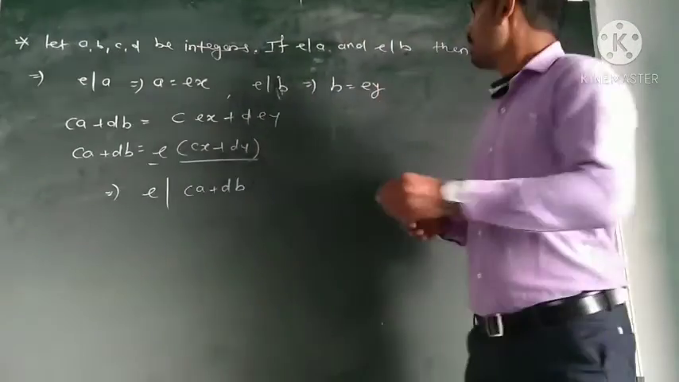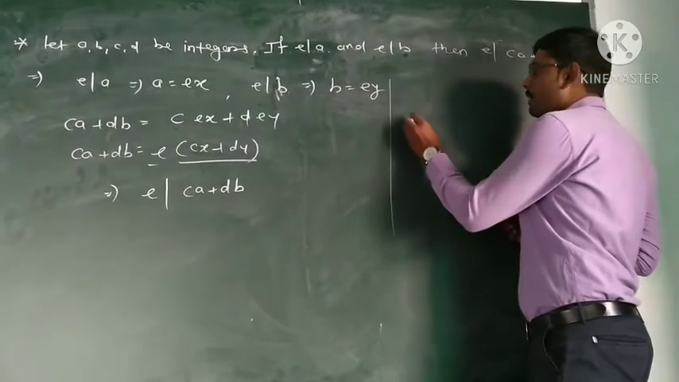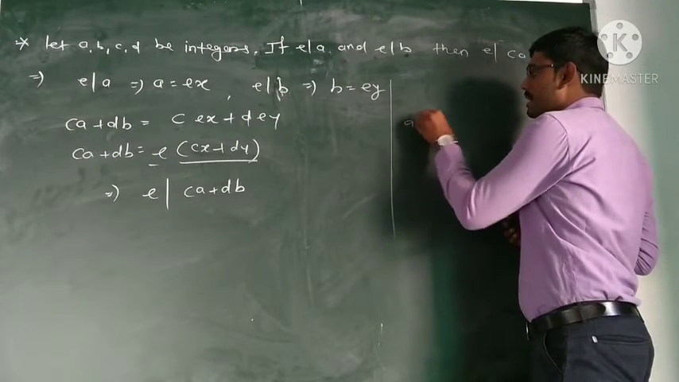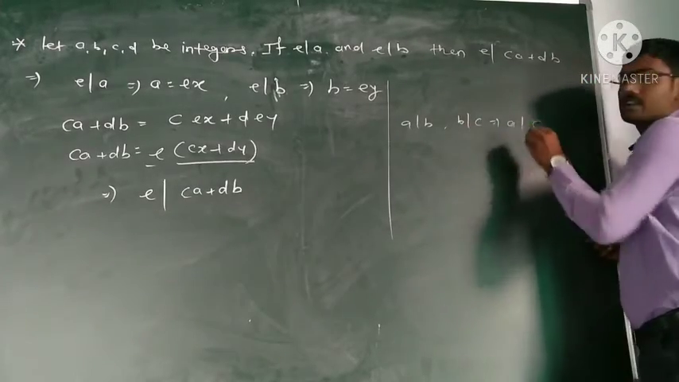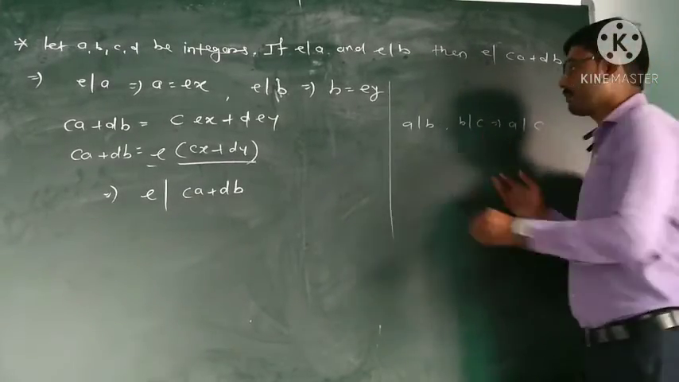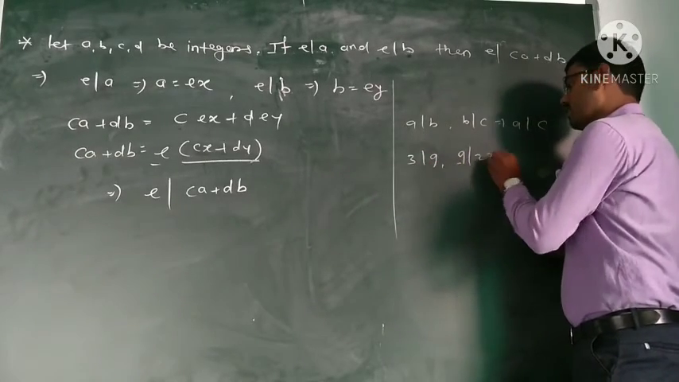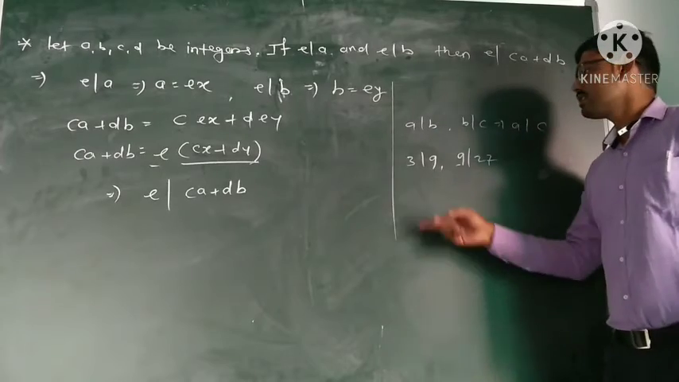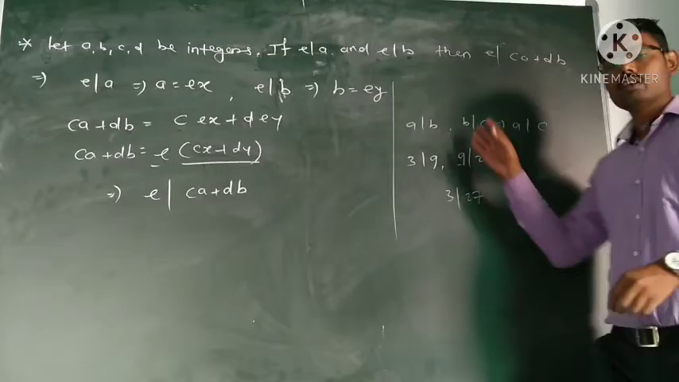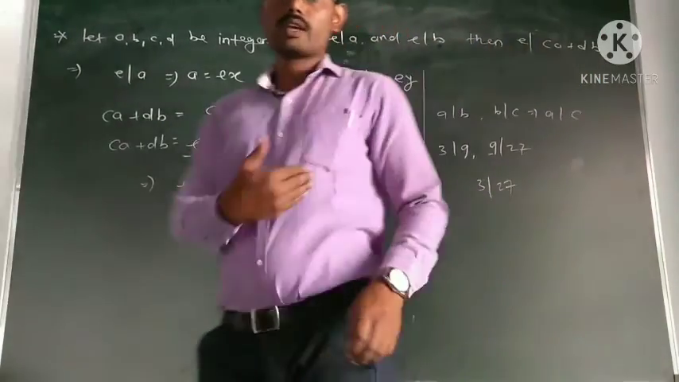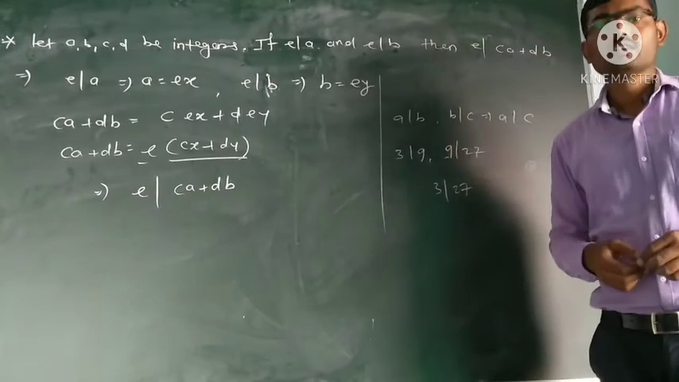And we have seen the last property: if A divides B and B divides C, then A divides C. We can see an example: we know 3 divides 9 and 9 divides 27, and so 3 divides 27 also. So this property we can say in terms of numerical values. Okay, so thank you.